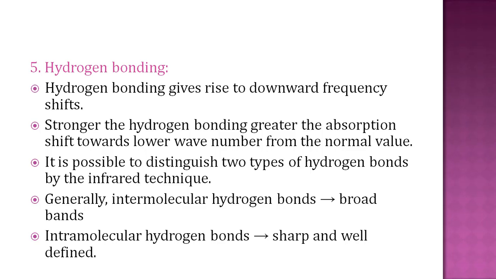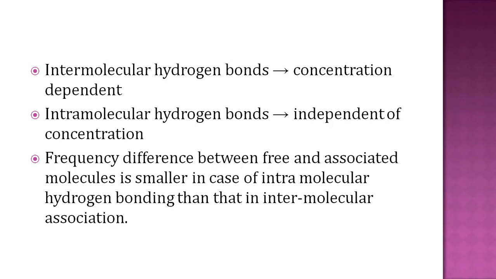It is possible to distinguish two types of hydrogen bonds by the infrared technique: intermolecular hydrogen bonds and intramolecular hydrogen bonds. Intermolecular hydrogen bonds give broad bands, while intramolecular hydrogen bonds give sharp and well-defined bands in the IR spectrum. Further, intermolecular hydrogen bonds are concentration dependent, while intramolecular hydrogen bonds are independent of concentration. As you have already studied, hydrogen bonds present between two molecules are known as intermolecular, and those within the molecule are known as intramolecular.